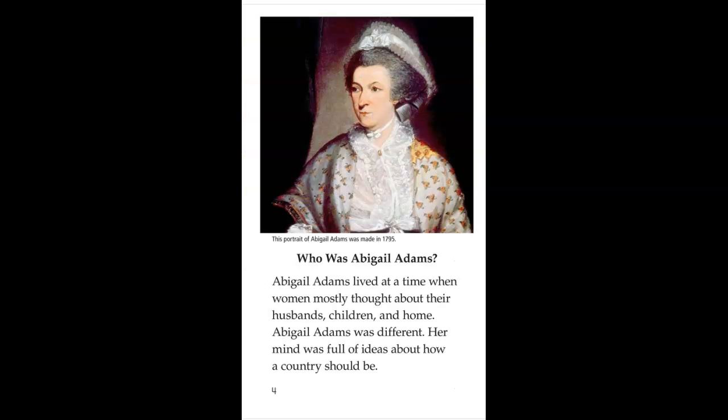This portrait of Abigail Adams was made in 1795. Who was Abigail Adams? Abigail Adams lived at a time when women mostly thought about their husbands, children, and home. Abigail Adams was different. Her mind was full of ideas about how a country should be.